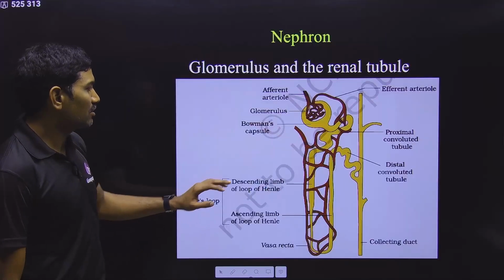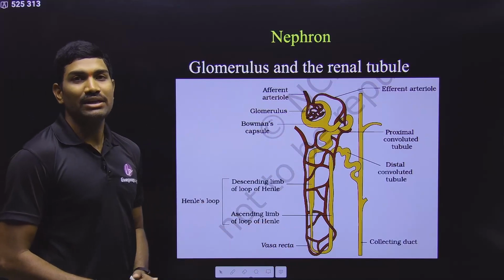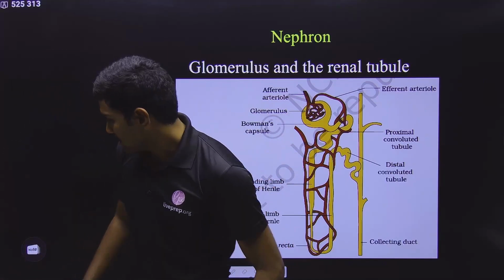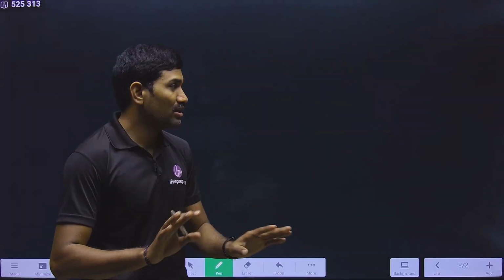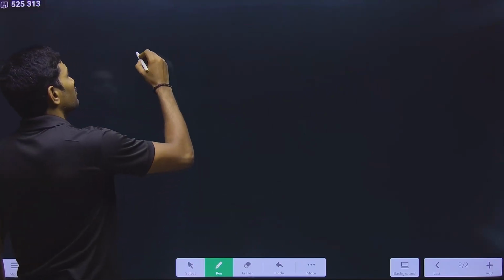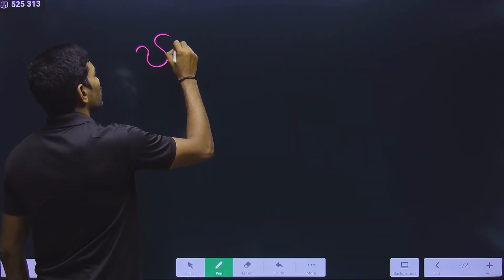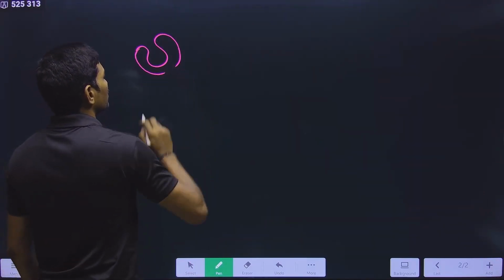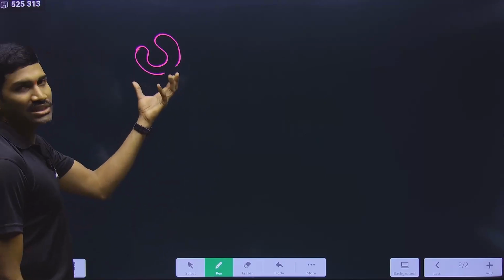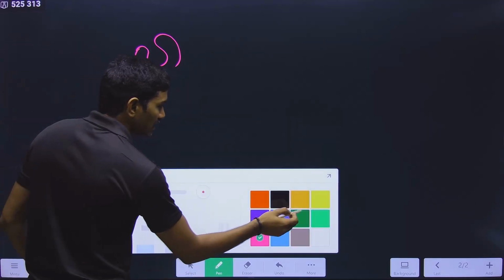Now here they are talking about these regions. So observe very carefully. Quickly I will tell you about all these things in a rough diagram. I am drawing only rough diagrams. Observe carefully. Now Bowman's capsule is present like this. Understood or not? It is a bowl-like structure. Clear? Now in this, what happens?